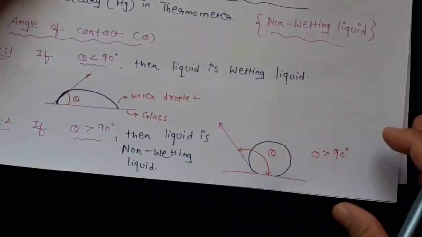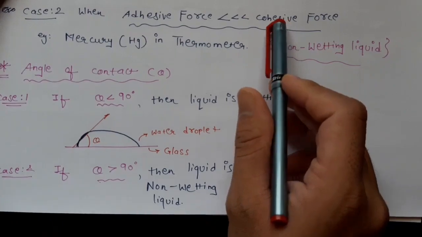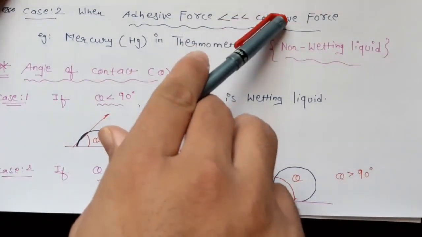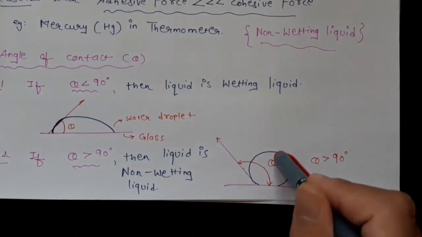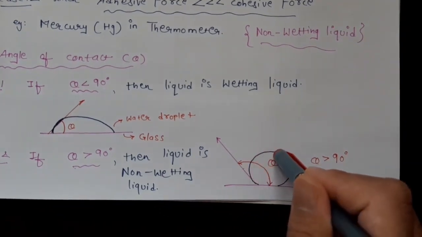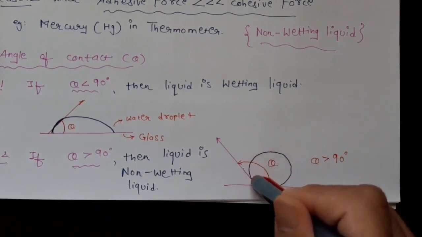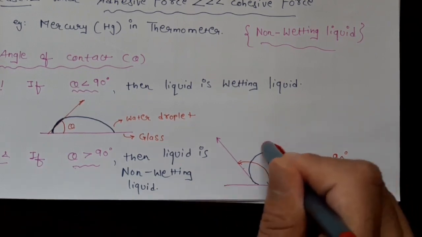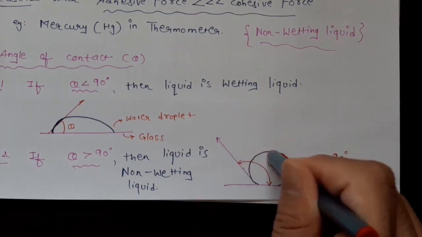In the case of a non-wetting liquid, the cohesive force, the force acting between the same particles of the component, is much greater than the adhesive force. Due to that attraction between the particles of the same molecules, the water droplet will form a circular shape like this. It will not spread on the surface of the glass. The molecules attract each other and form a shape like this.